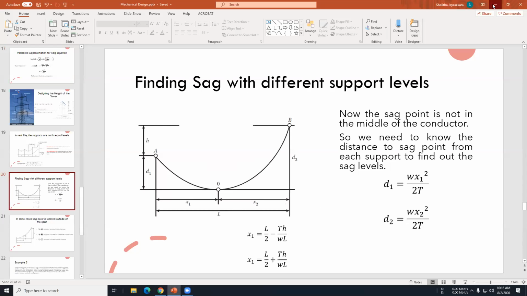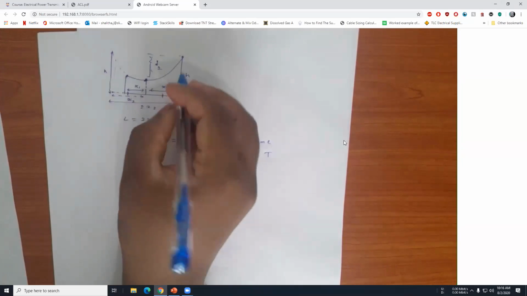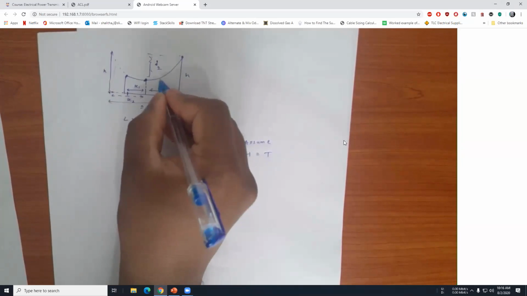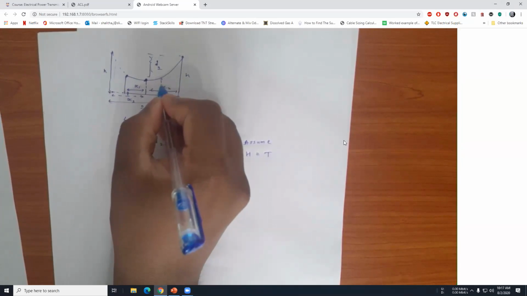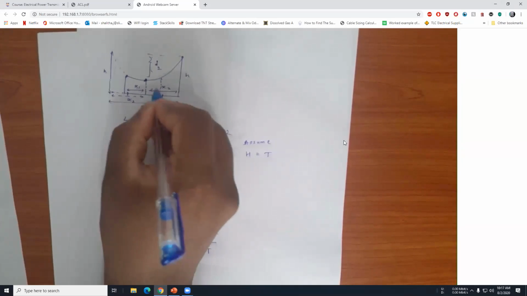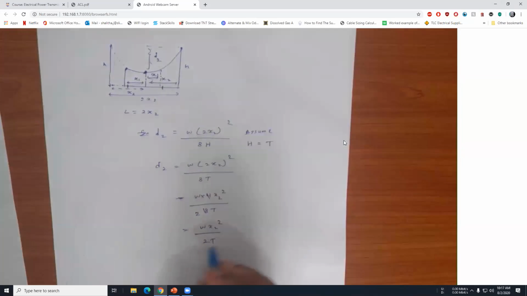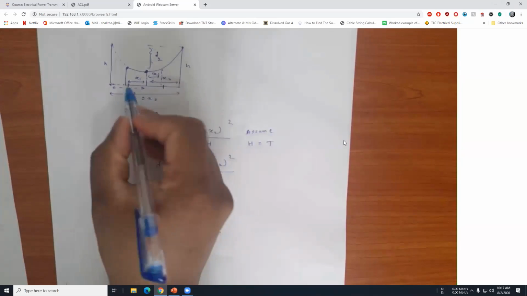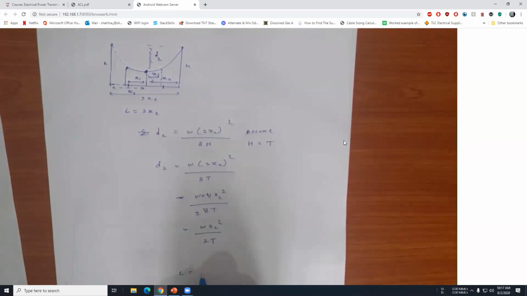Similar to that, you can also get an imaginary equal length support for this one. Let's say it is coming from here, and this distance is x1. So you can do a similar thing here. The L for these two equal length towers will be 2x1.